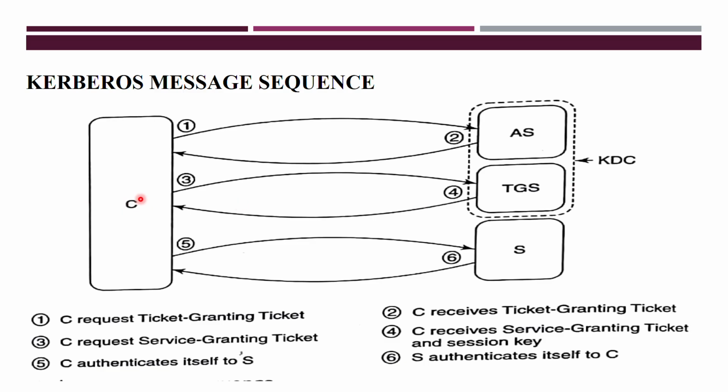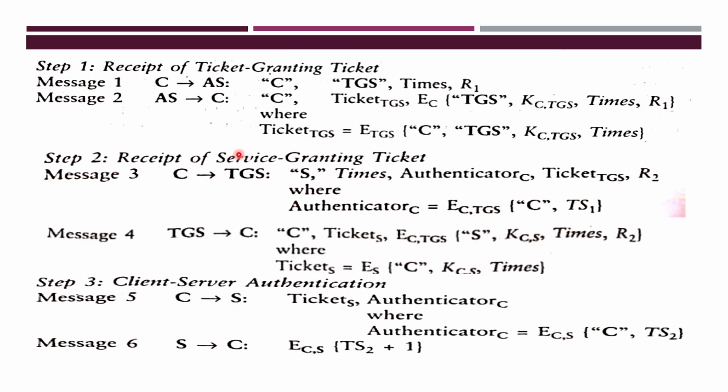Whenever the client receives that message, it authenticates itself in the fifth message, and the server authenticates itself to the client in the sixth message. How it works, let's see. This is the general flow. So what each message actually contains, let's see.